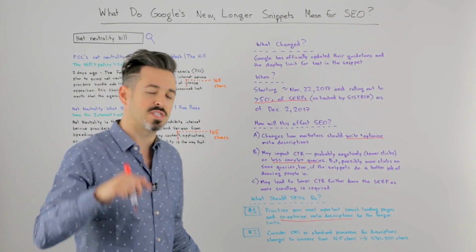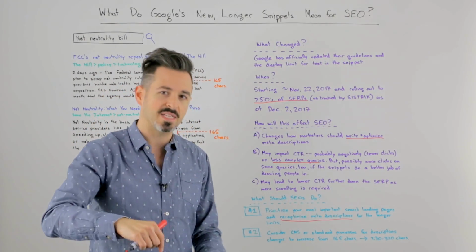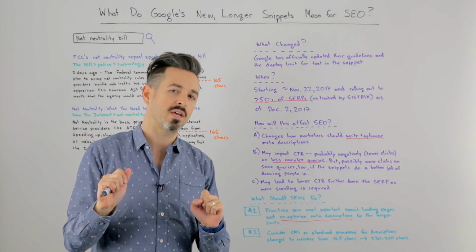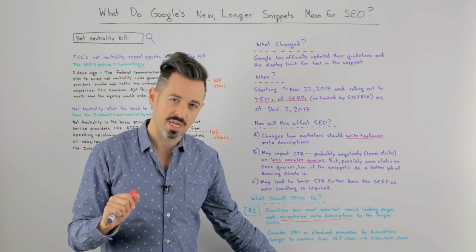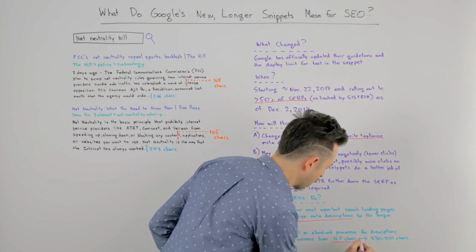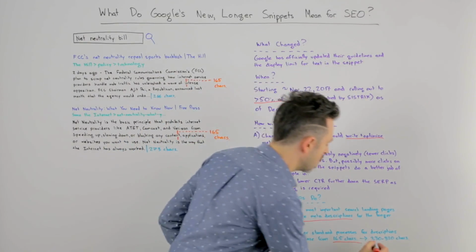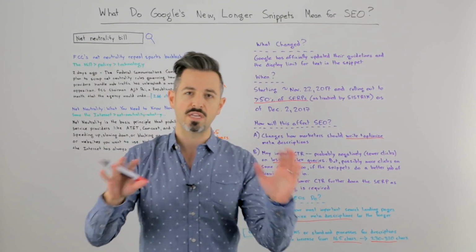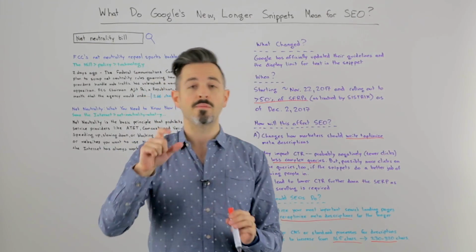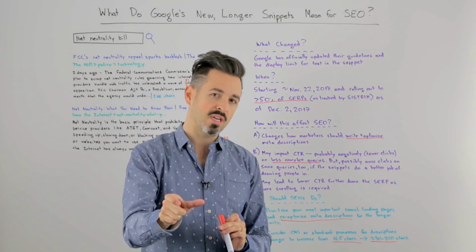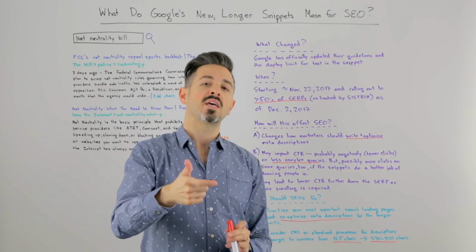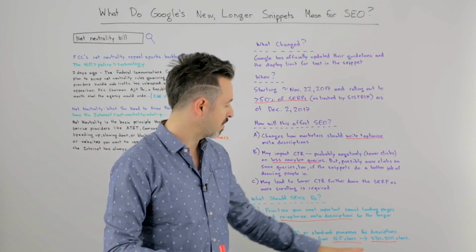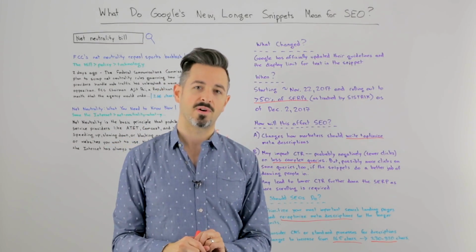The second thing I would do is, if you have internal processes or your CMS has rules around how long you can make a meta description tag, you're going to have to update those, probably from the old limit of somewhere in the 160, 180 range to the new 230 to 320 range. It doesn't look like many are smaller than 230 now, at least limit-wise, and it doesn't look like anything's particularly longer than 320. So somewhere in there is where you're going to want to stay.